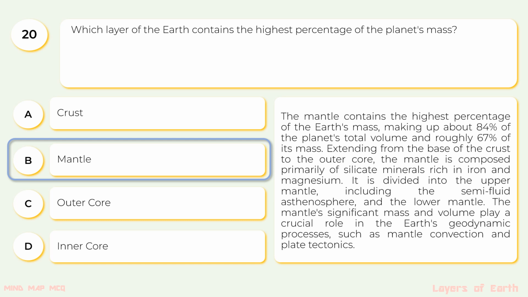Extending from the base of the crust to the outer core, the mantle is composed primarily of silicate minerals rich in iron and magnesium. It is divided into the upper mantle, including the semi-fluid asthenosphere, and the lower mantle. The mantle's significant mass and volume play a crucial role in the Earth's geodynamic processes, such as mantle convection and plate tectonics.